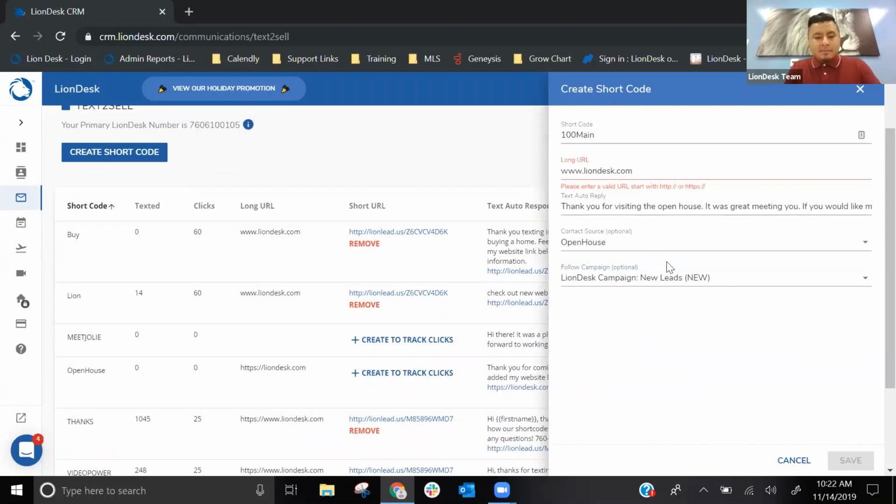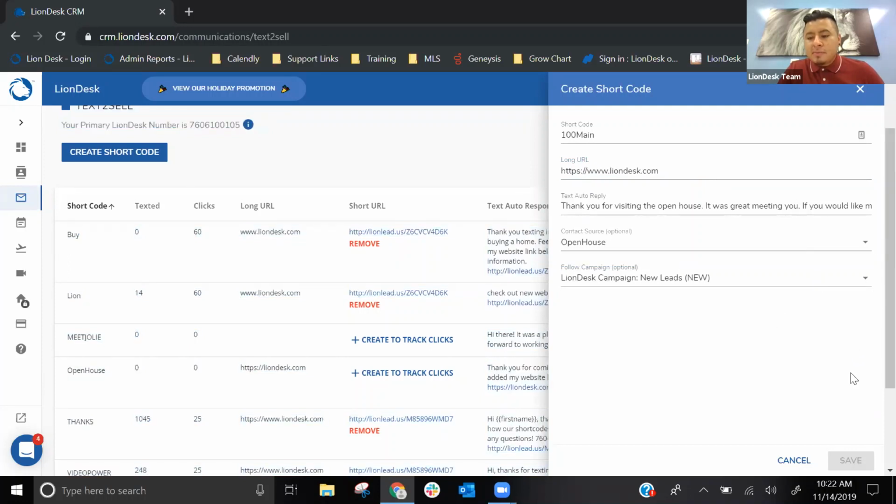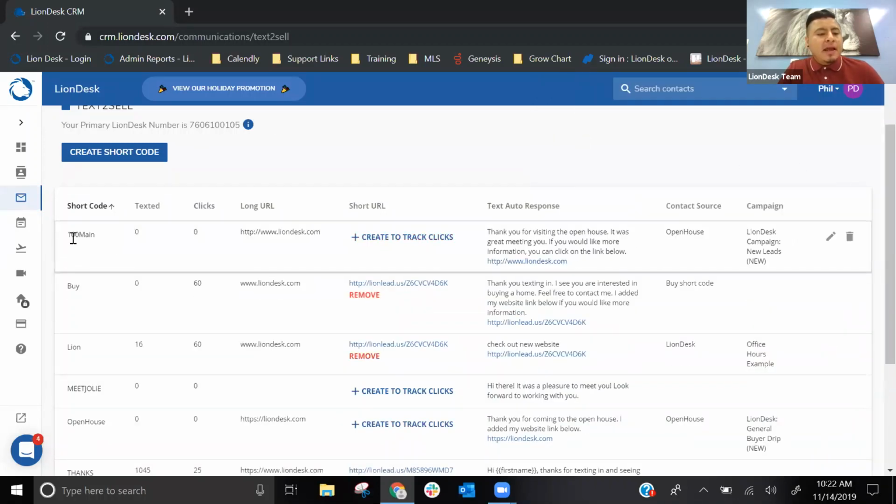I can't at the moment, I need to add HTTPS. Once you're done adding that URL, you click on save, and you'll see that one listed now. So 100 Main Street, what's the auto response, right? And you will see the website link added below.